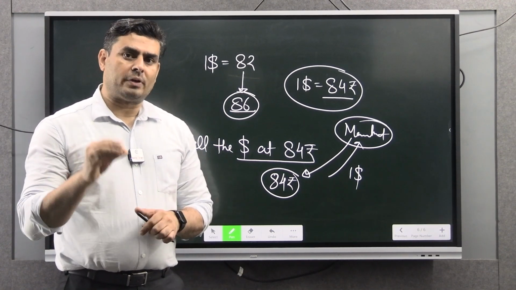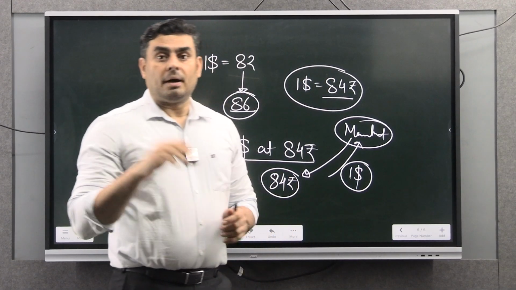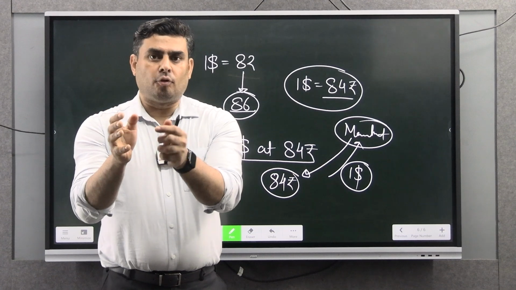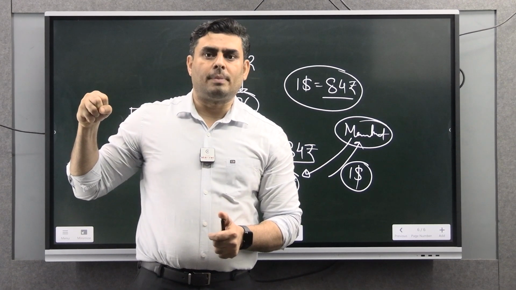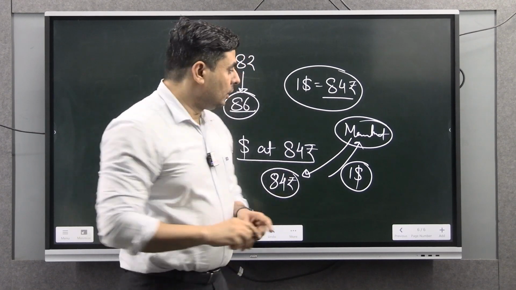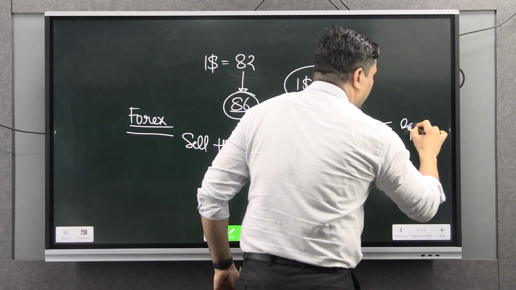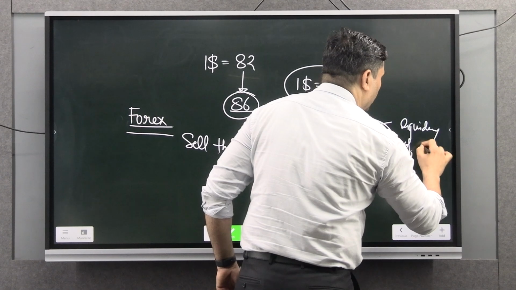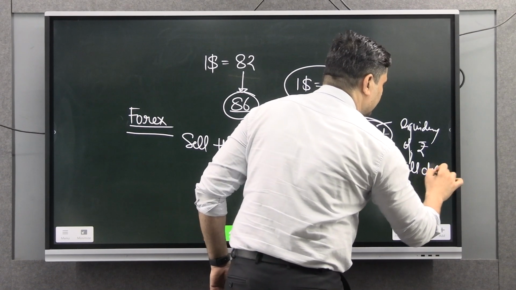In this process, the market will receive $1, but the 84 rupees which was in the market will be absorbed by RBI. So in the market, the liquidity of rupee will decrease.